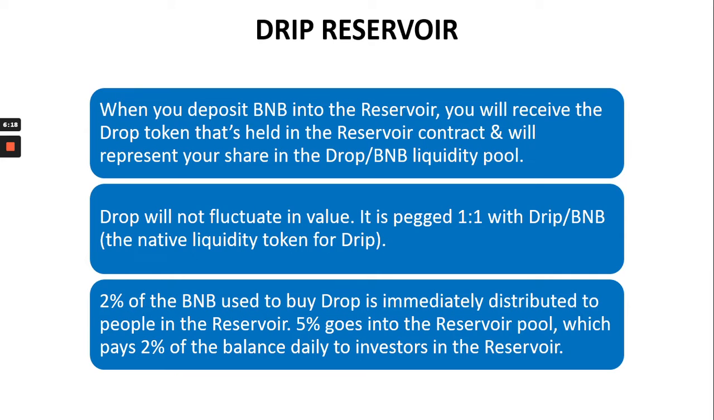When you deposit BNB into the reservoir, you will receive the Drop token that's held in the reservoir contract and will represent your share in the Drop BNB liquidity pool. Drop will not fluctuate in value. It is pegged 1-to-1 with Drip BNB, which is the native liquidity token for Drip. 2% of the BNB used to buy Drop is immediately distributed to people in the reservoir. 5% goes into the reservoir pool, which pays 2% of the balance daily to investors in the reservoir.